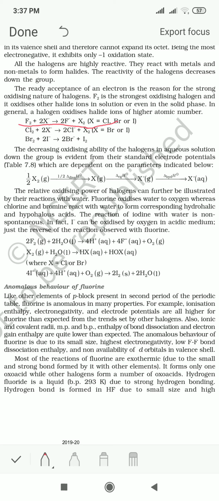But what about the size? The size of fluorine is very small, exceptionally small. Melting point and boiling points are also low.